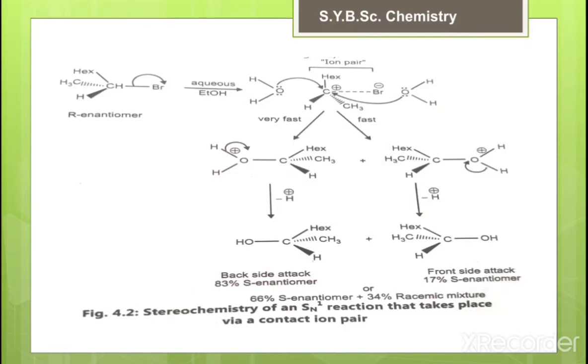That means in the SN1 reaction, the first step is the departure of the good leaving group. We get the carbocation, and the next step is attack of the nucleophile, and finally we get the racemic mixture. Now the next point is the effect of solvent.